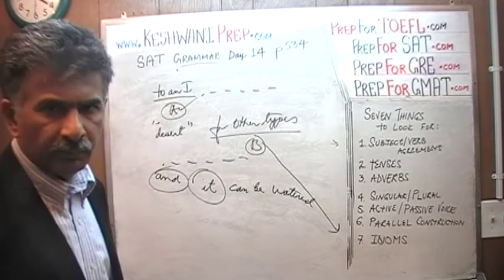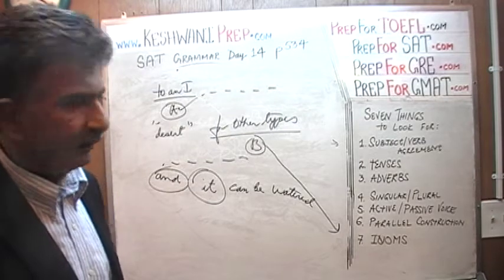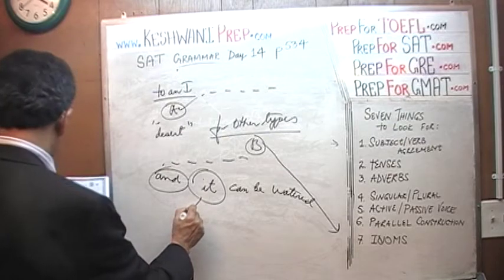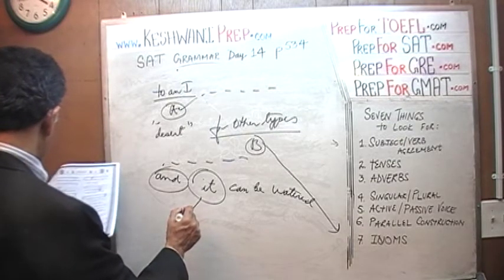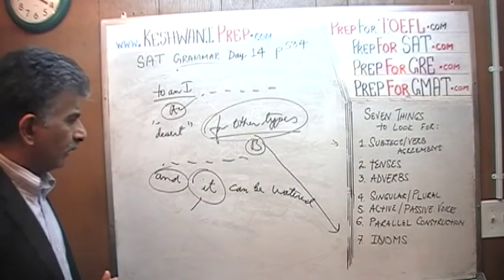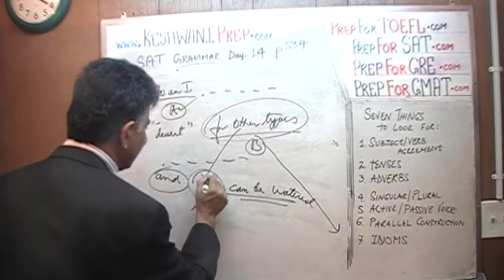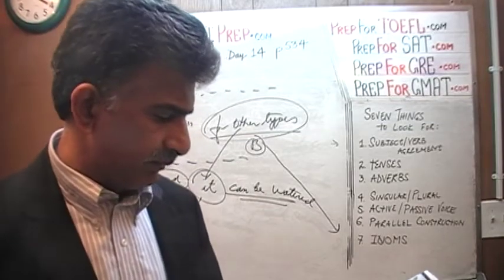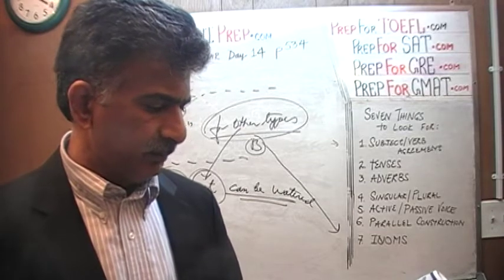This pronoun refers obviously to the original noun that was presented in the beginning of the sentence, which is other types. For other types. Other types can be watered. This is what they're talking about. For the other types of desert can be sown with dates, figs, and pistachios.